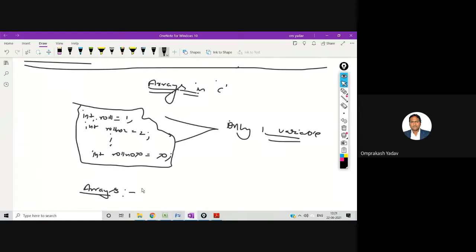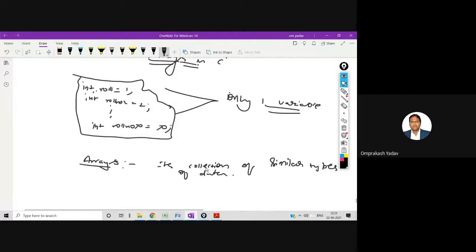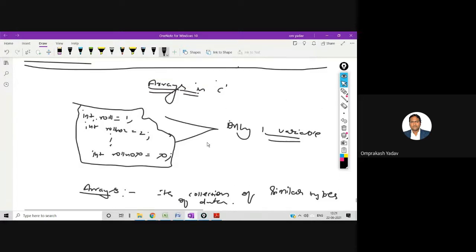So what is an array? It's a collection or group of similar type of data. Is the definition clear and the concept understood by all of you?